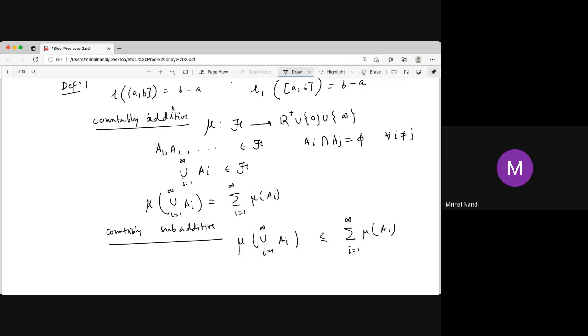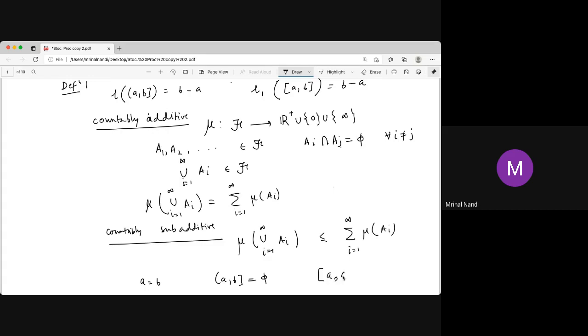Now take the length, say the length measure L. L is a length measure and L1 is another length measure. We'll show that these two measures are the same. How do you show it? If I take L as my measure, then what happens if I put A equal to B? If A equals B, then this set is phi, but this set is A.